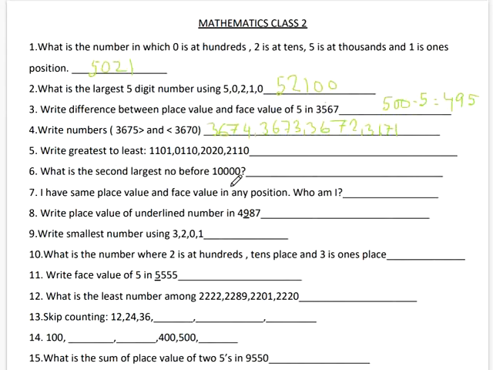Okay, and next, write the greatest to least. Here, to arrange greatest to least, first we see this is the greatest, that is 1, and this is the second greatest, that is 2, and then it is the third position and this is the fourth position.